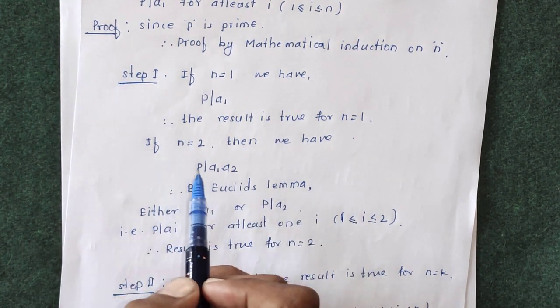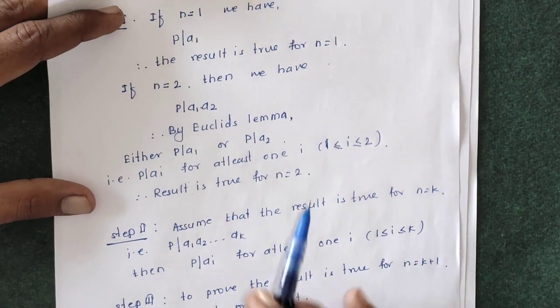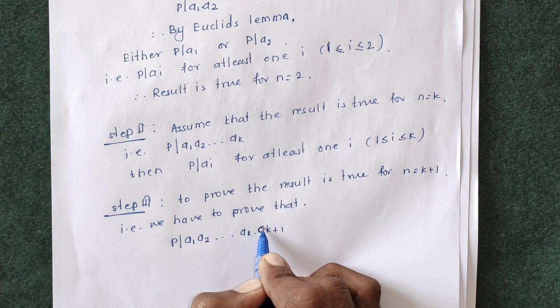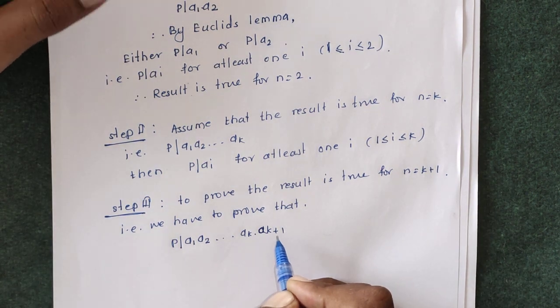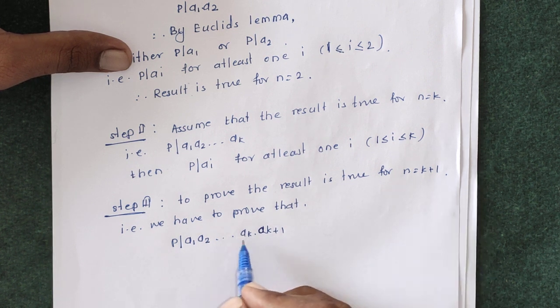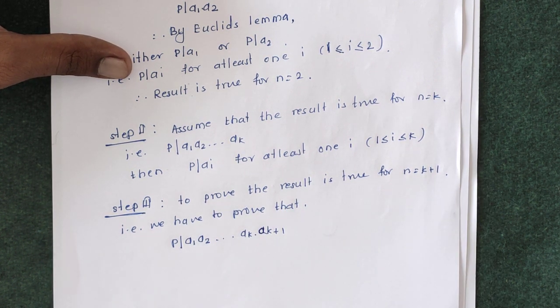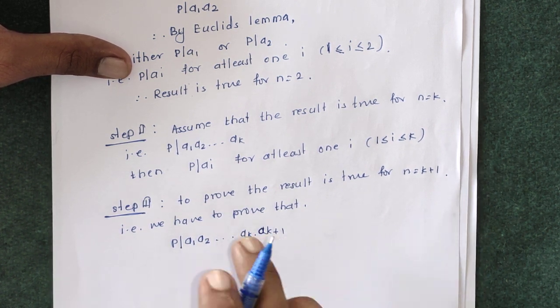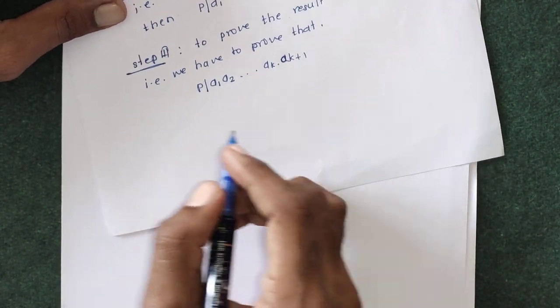In that first step, again for n equals 2, that is a1 a2, and now we are going to prove this result is true for n equals k plus 1. So up to k plus 1 numbers, that is a1 a2, and the integer before k plus 1 is k. So if p divides a1 a2 up to a(k+1), then we are going to show that p divides at least one of these numbers.